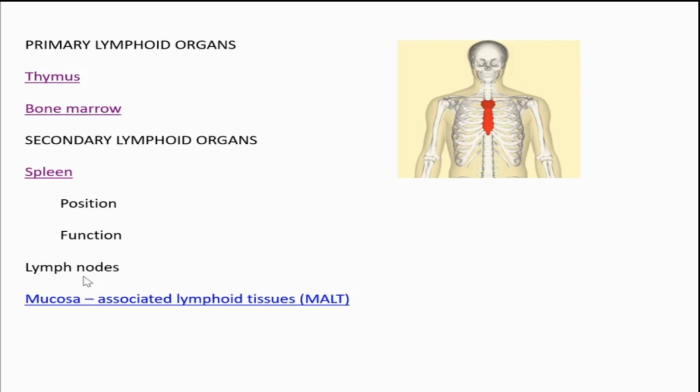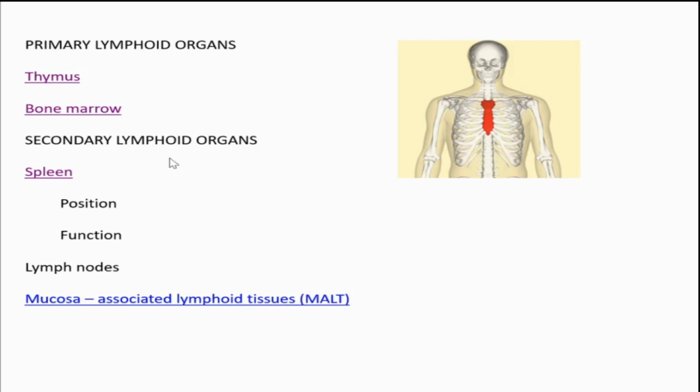Next, secondary lymphoid organ is lymph nodes. Lymph node, what is its shape? I have already told what is the shape. Bean shaped. And its nature, it is an encapsulated structure. Nodes are encapsulated structures. It is present at different points of lymphatic system. What is the importance of lymph nodes? That also I told you that it is rich in T and B cells. And because it has both T and B cells, it can mediate both cell mediated and humoral mediated immunity.